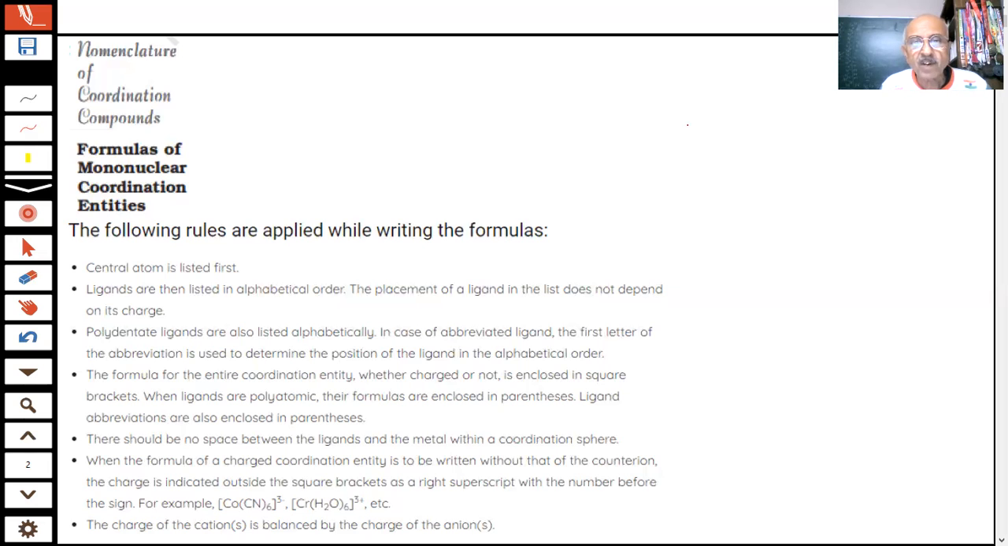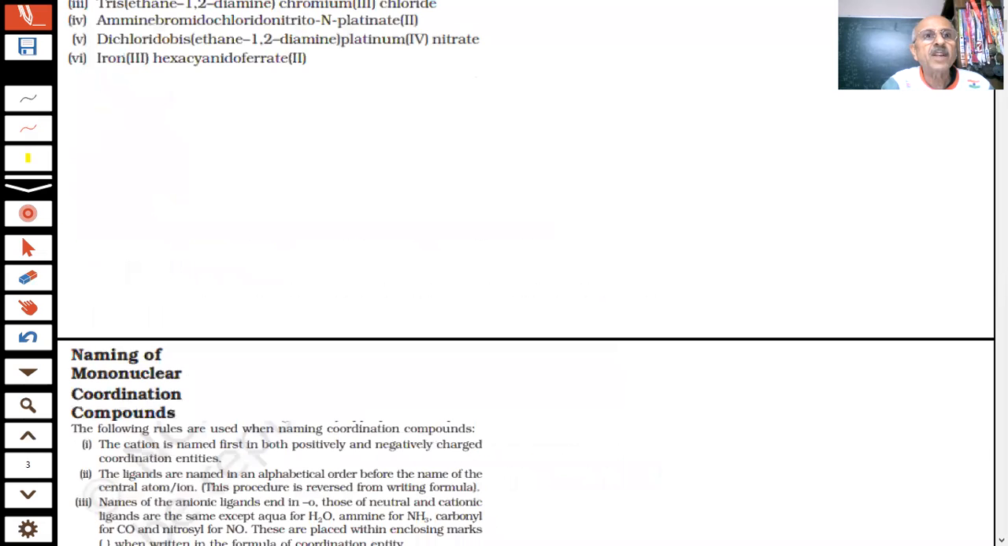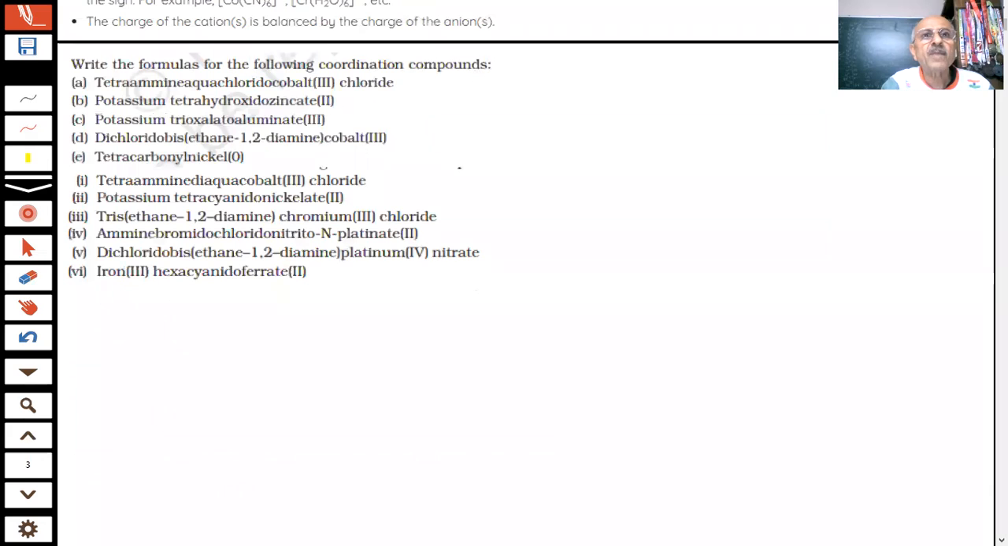When the formula of a charged complex is to be written without that of the counter ion, the charge is indicated outside the bracket as a right superscript with the number before the sign. The charge of the cation must be equal to the charge of the anion. These are some of the rules on the basis of which we can write the formulas of the compounds. I will take only one or two cases because we will go further to the nomenclature.